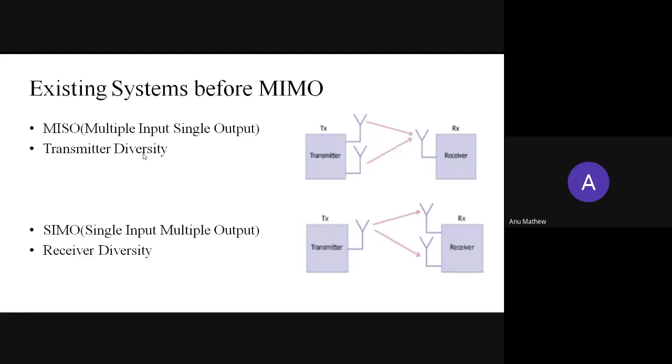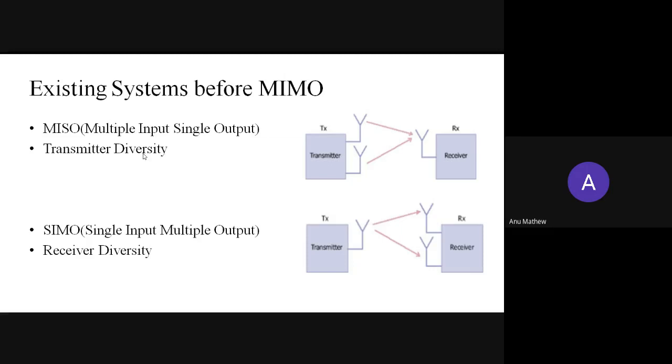You already studied the different diversity techniques: space diversity, polarization diversity, frequency diversity, time diversity, and so on. In space diversity, which is also known as antenna diversity, we use different mechanisms like selection diversity, feedback diversity, and equal gain diversity.